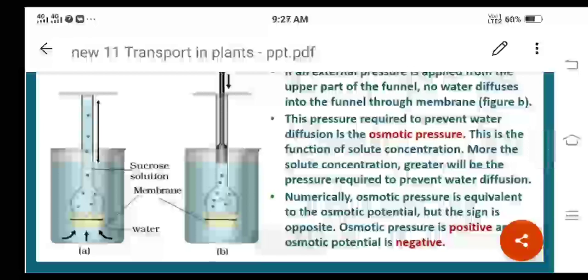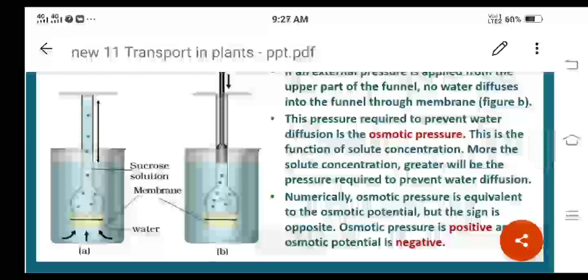Why will the sign be opposite? Because osmotic pressure is a positive pressure, a positive pressure applied, so we consider it as plus, and osmotic potential is negative.